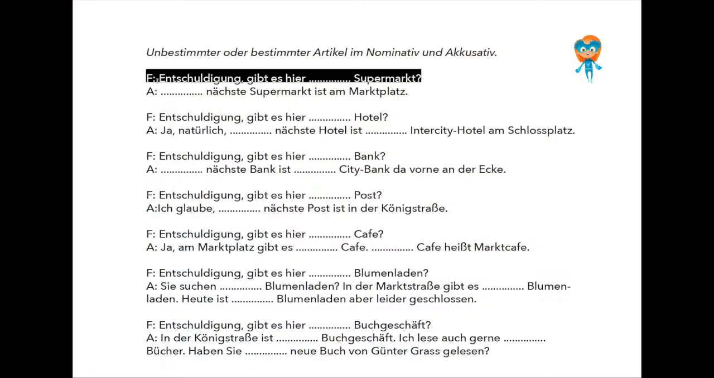So in the question, a supermarket is our direct object. In the answer, however, the supermarket will be our subject. Let me show you. The answer to the question, Entschuldigung, gibt es hier einen Supermarkt? would be, der nächste Supermarkt ist am Marktplatz.